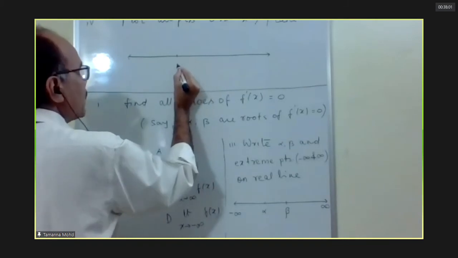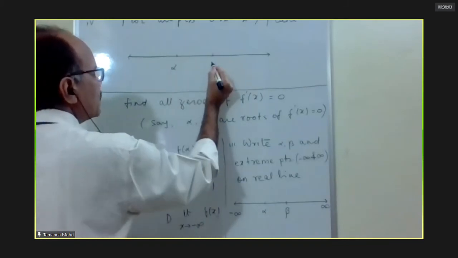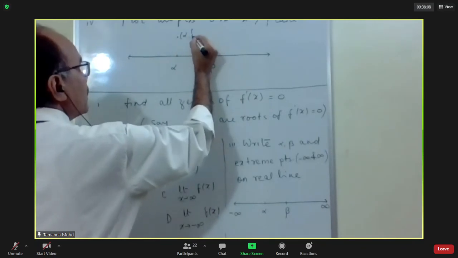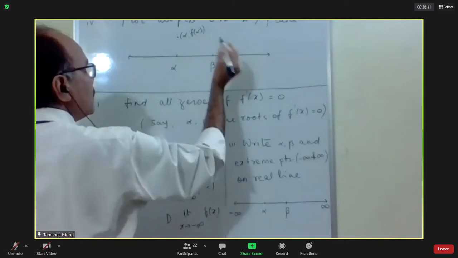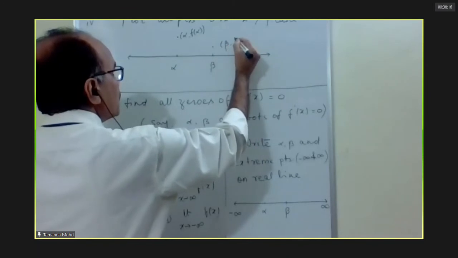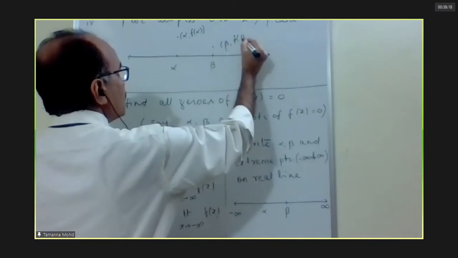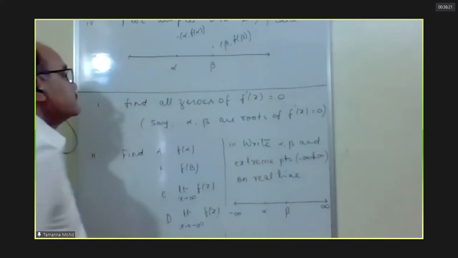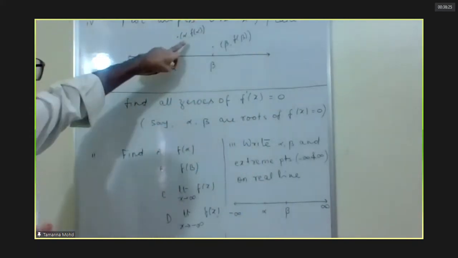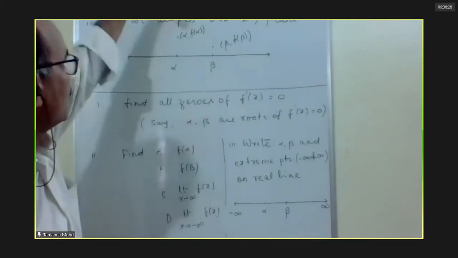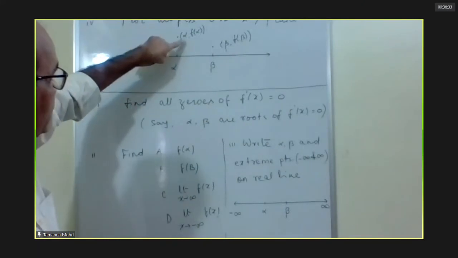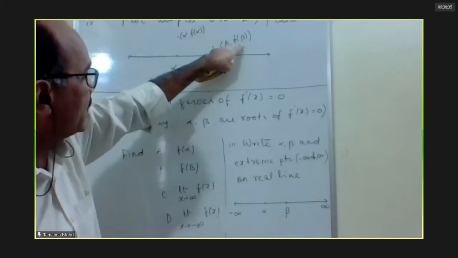Say this is alpha, this is beta. This is the point (alpha, f(alpha)), and this is (beta, f(beta)). Fourth step is to plot all points on the XY plane. The y-axis will be somewhere.